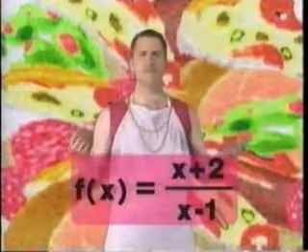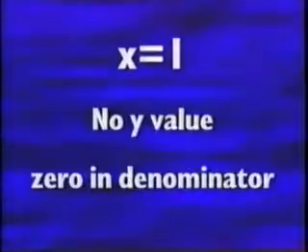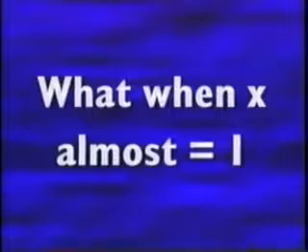No. We're talking about a break where you find a new graph feature called an asymptote. Look here at this graph of f of x equals (x plus 2) over (x minus 1). At the point where x equals 1, there is no y value because the 0 appears in the denominator. But what happens at an x value that is nearly equal to 1?